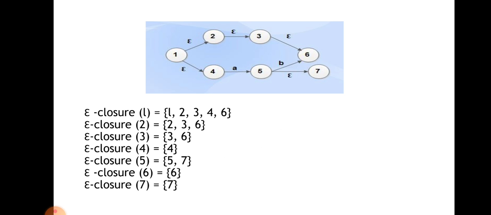Each and every individual state has its own epsilon closure, so every state has its own value as the first value. Epsilon closure of 3 is equal to 3, 6. Epsilon closure of 4 is equal to 4 alone. Epsilon closure of 5 is equal to 5, 7. Epsilon closure of 6 is 6 itself, and epsilon closure of 7 is equal to 7 alone.